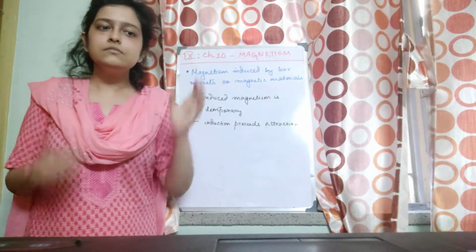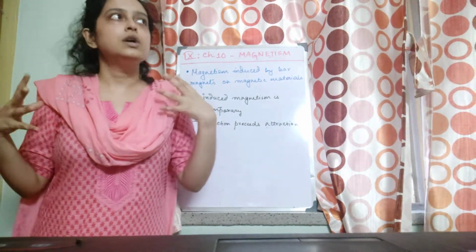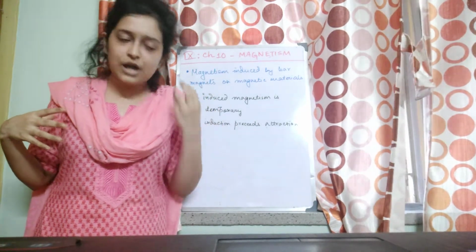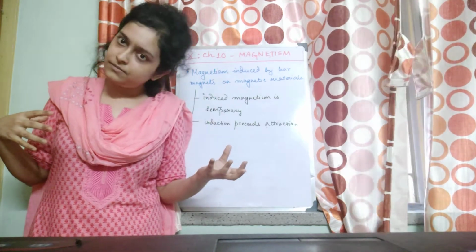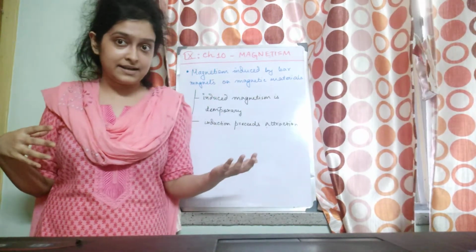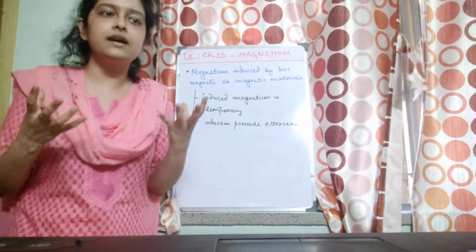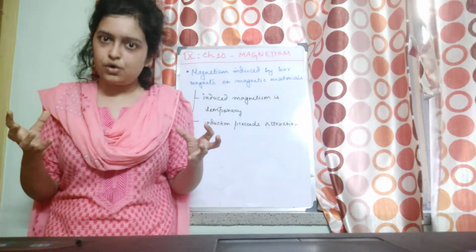Now, you have all these concepts, like the natural magnet. You have read about this in class 6. Natural magnet, right? Artificial magnet. What is the purpose of making these artificial magnets? We can make magnets artificially also. Why?